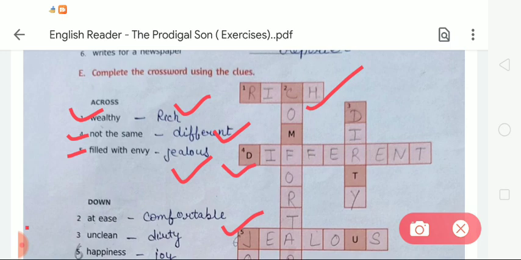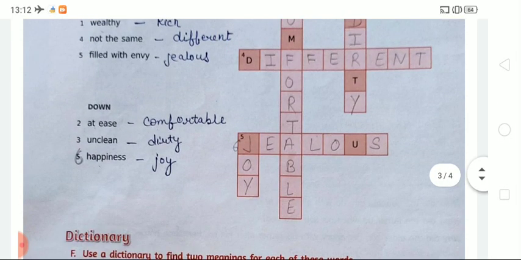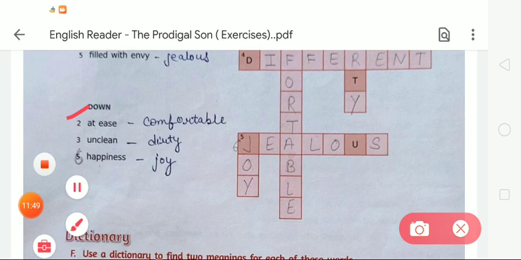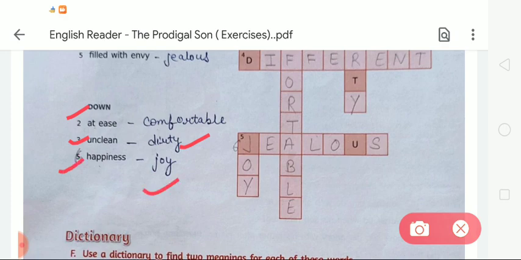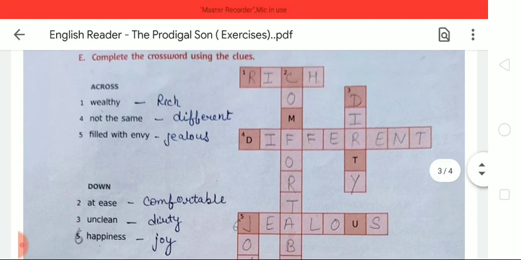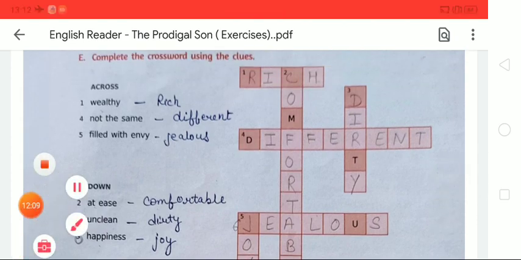Now we are moving to the down. In down, number 2 is at ease, so here we have to write comfortable. Number 3 is unclean, it means dirty. Number 6 is happiness, it means joy. Okay students, so let's do the down words. In number 2 we have to write comfortable. What is the spelling of comfortable?